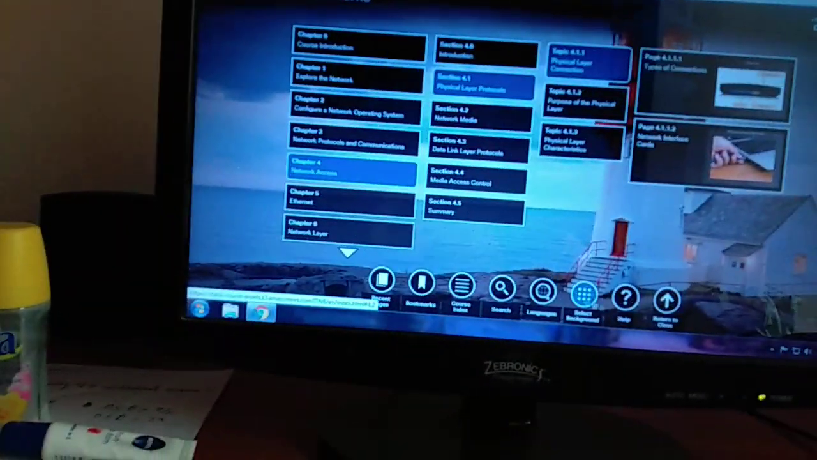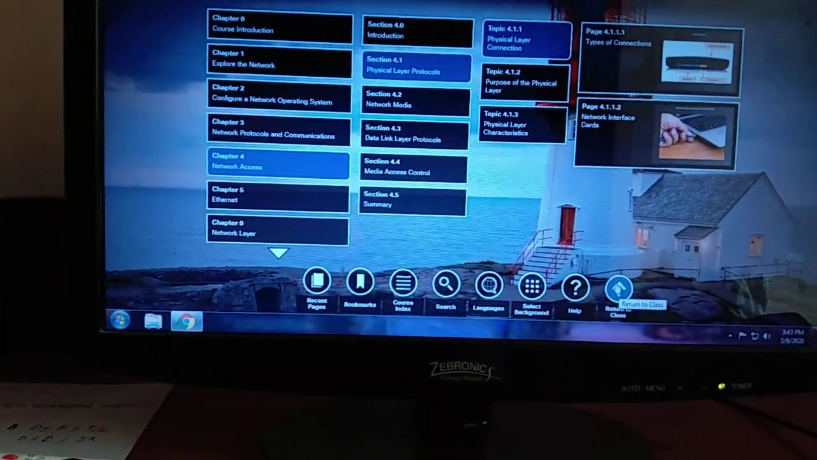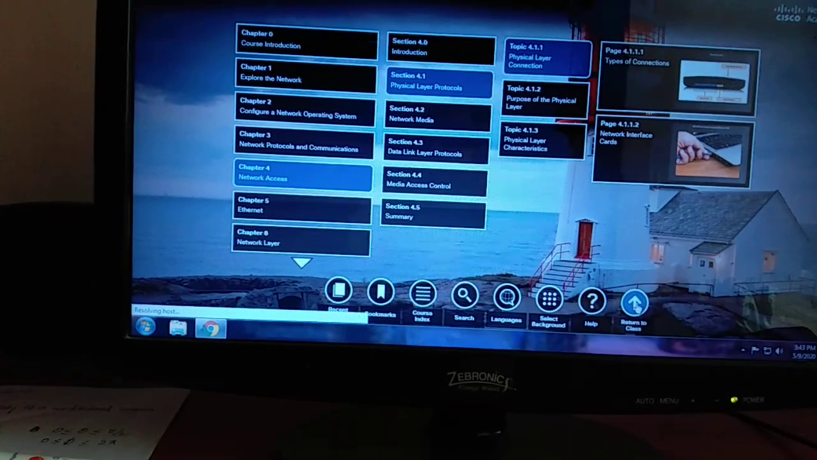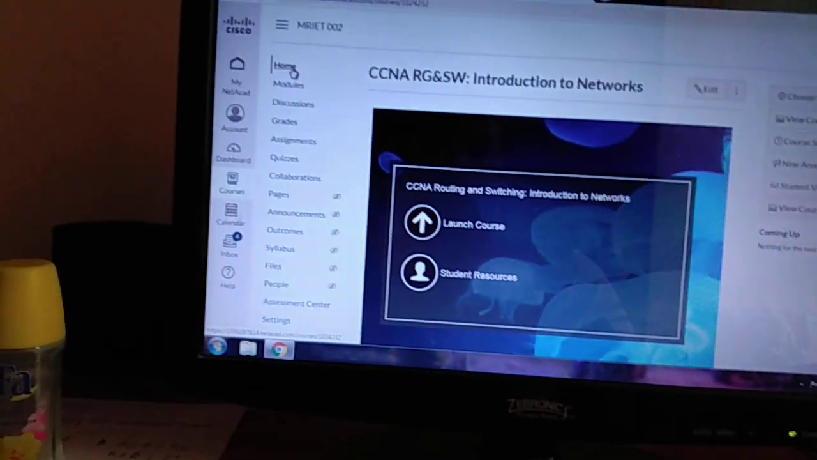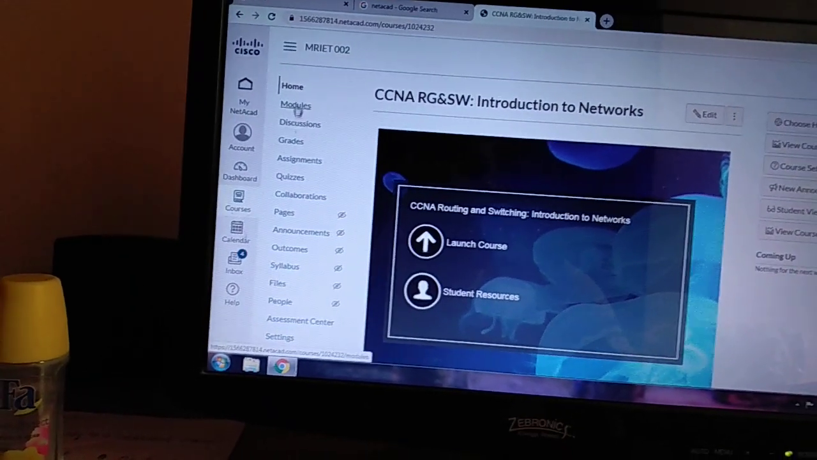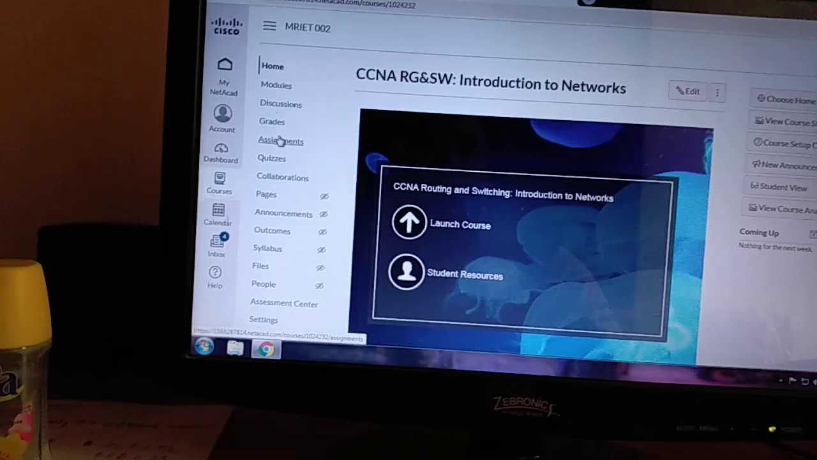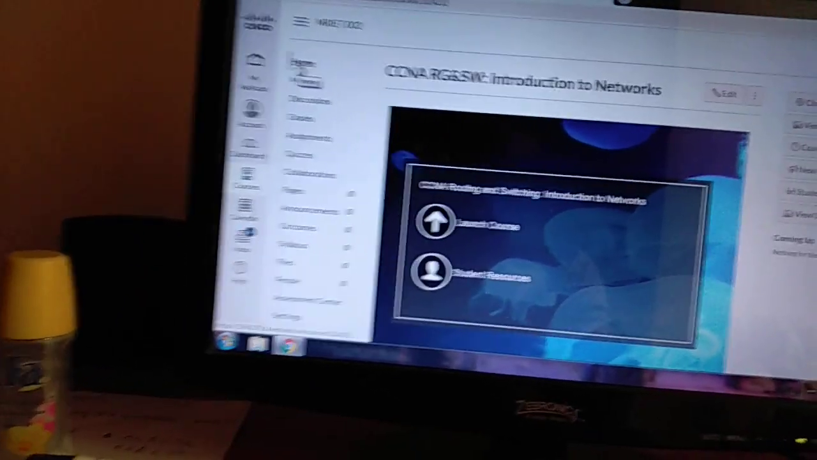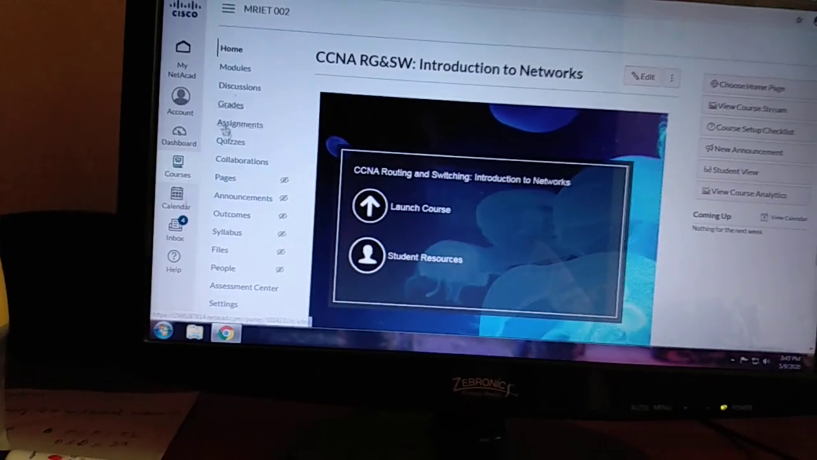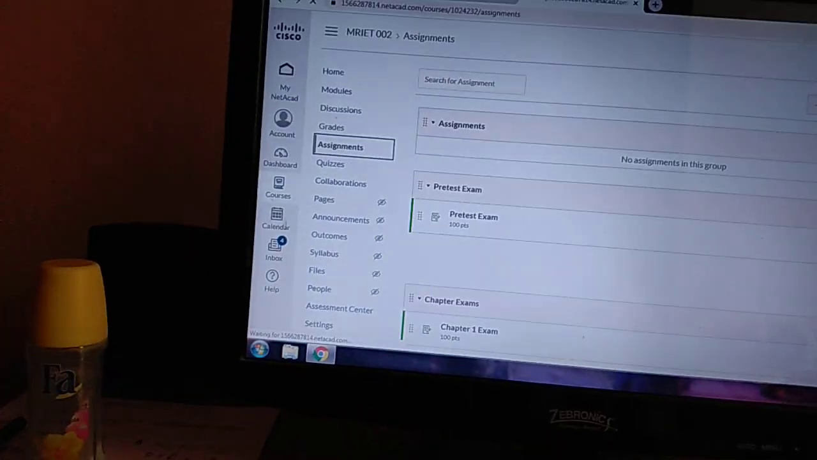If you need to go to your home page, see here, we have something called return to class. Just go and click there. Return to class, and you have come back to this particular home page itself. Here we have some assignments, and assignments are nothing but examinations. See here, I am clicking on assignments.